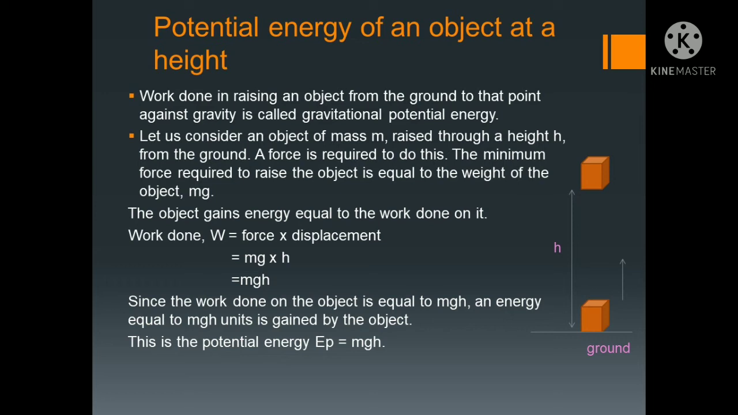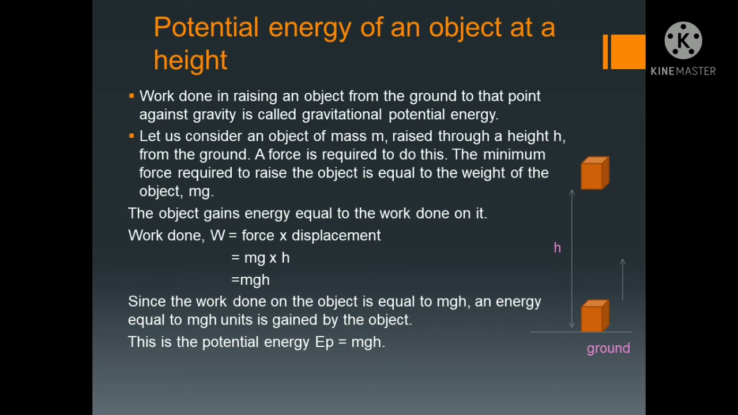What work have we got? mgh. Since the work done on the object is equal to mgh, energy equal to mgh units is gained by the object, and so the potential energy is mgh. Means before throwing the ball to your sister, you are holding the ball in your hands. How much work have you done from the ground? mgh. Clear? So this is the potential energy.